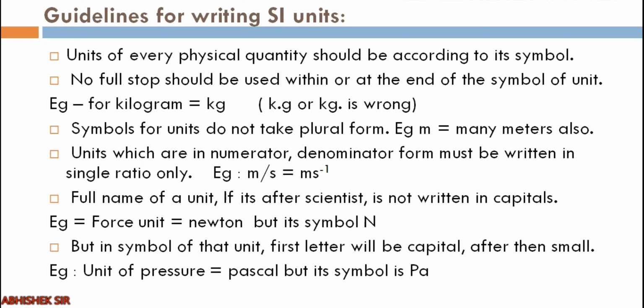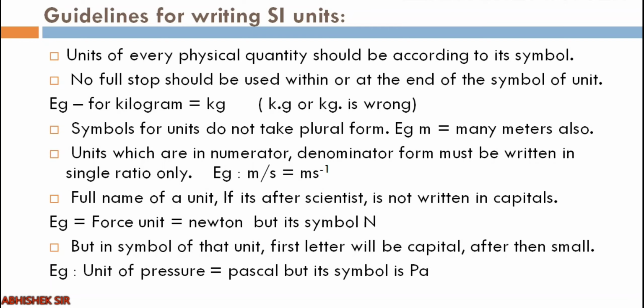Symbols for units do not take plural form. For example, if we are measuring a length and it comes out to be 260 meters, when we represent it, it will be 260 m. Even if there is more than one unit, for example your weight might be 50 kilograms, you will not write kgs, you will write 50 kg only.